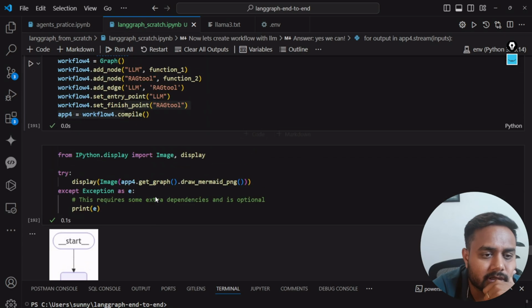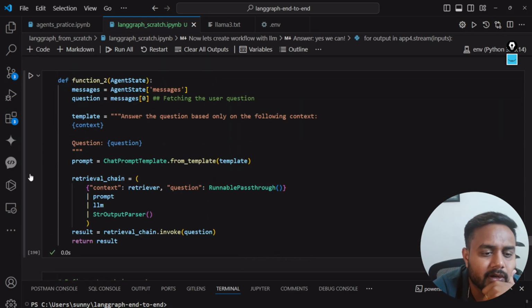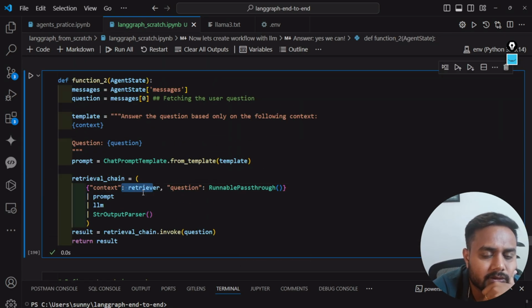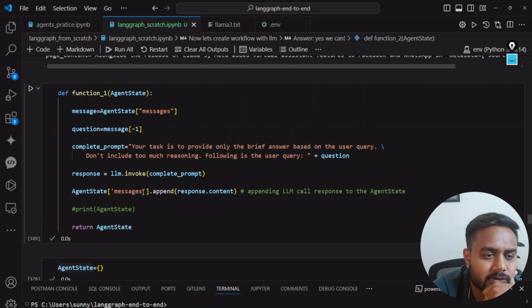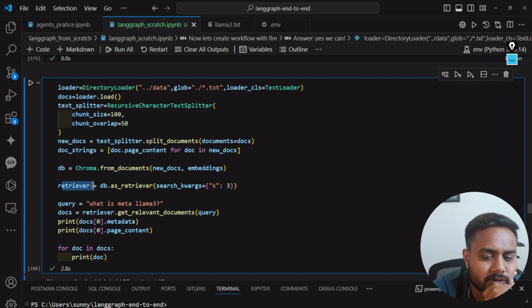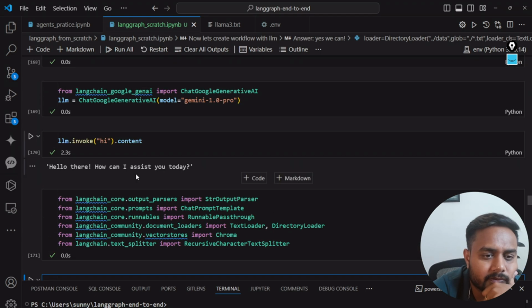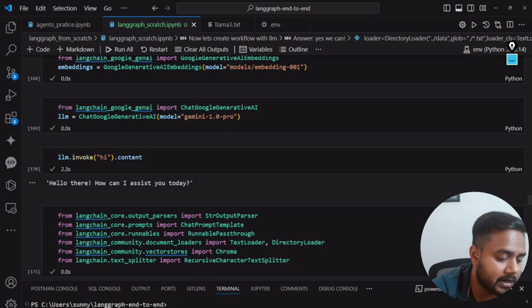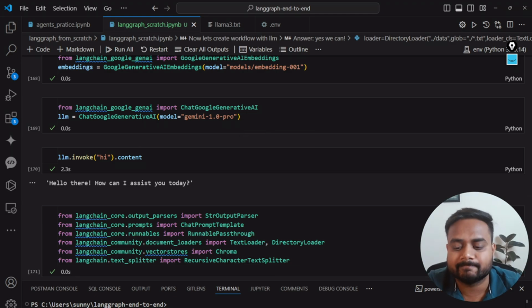Just a second, guys. Do we have the retriever here? Yes, the retriever is here. The retriever is here, right? What is llama 3? Just a second, guys. Let me check, give me a second.